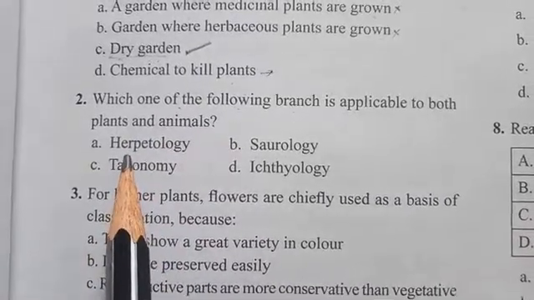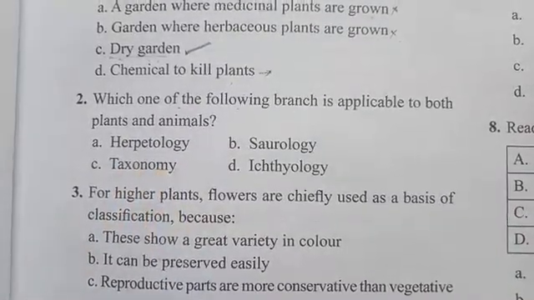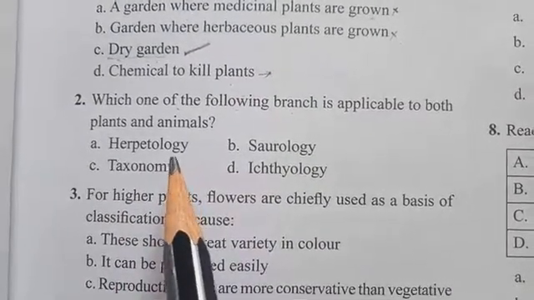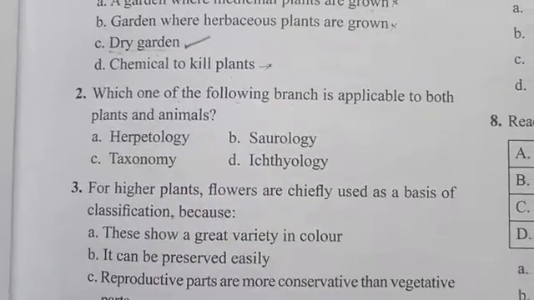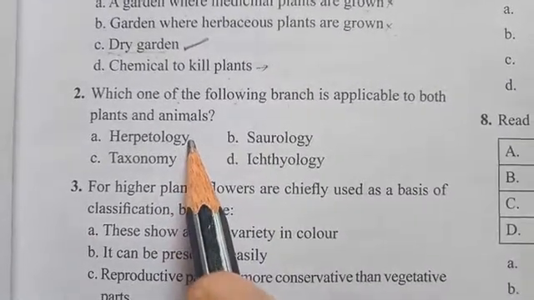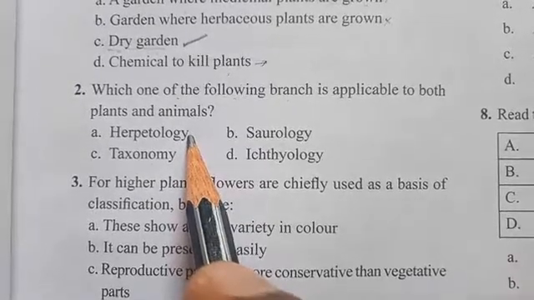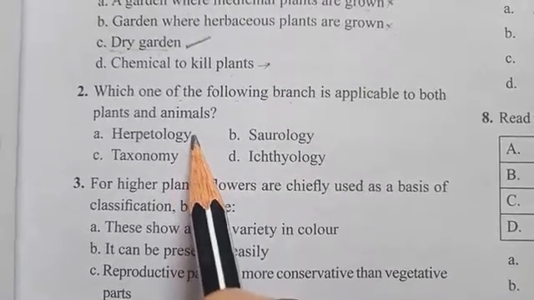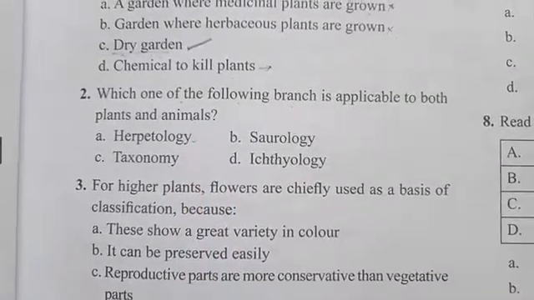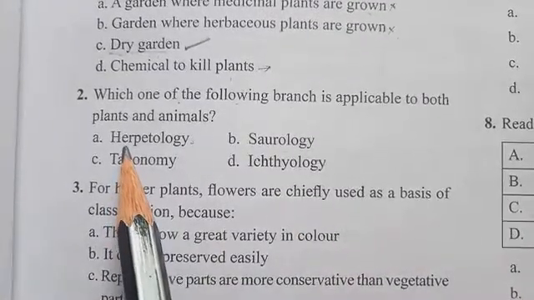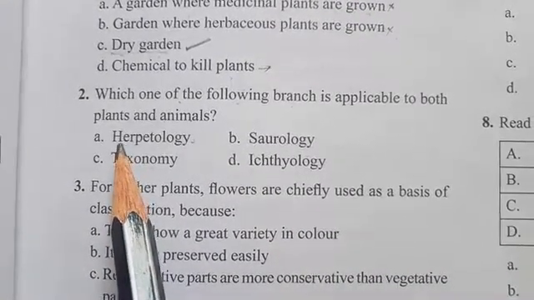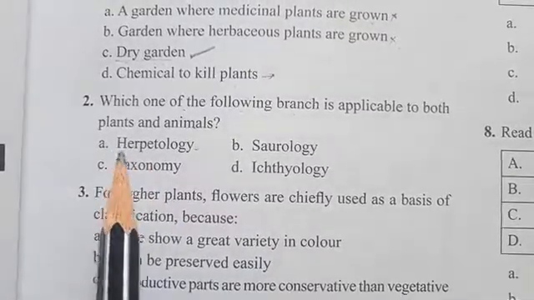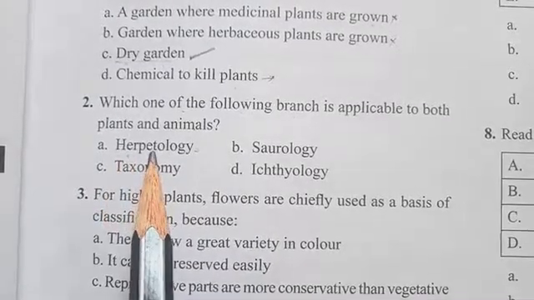The first one is herpetology. So herpetology is a branch of actually zoology, we can say, because it only deals with the animals. And here what we observed, the herpetology is related to reptiles and even amphibians, right? So the study of amphibians and reptiles, that branch of science, or what we call, branch of zoology it is. So that is herpetology, right?